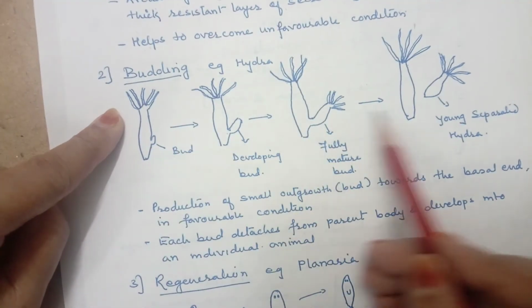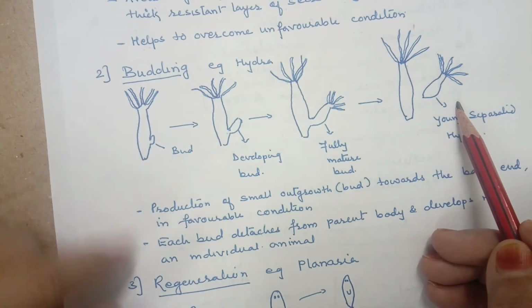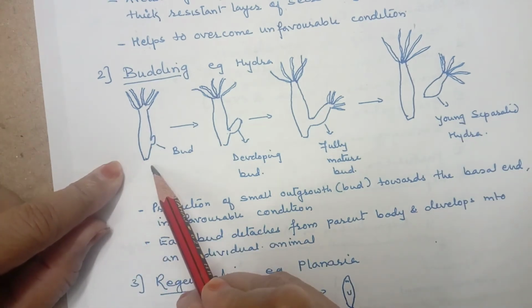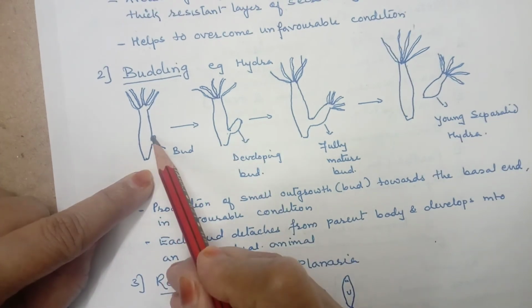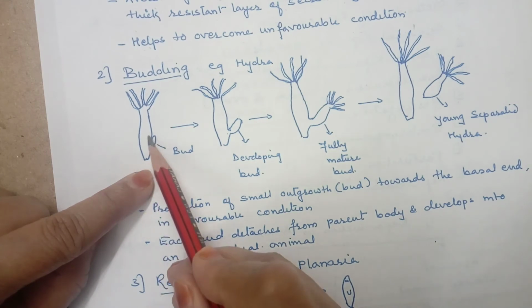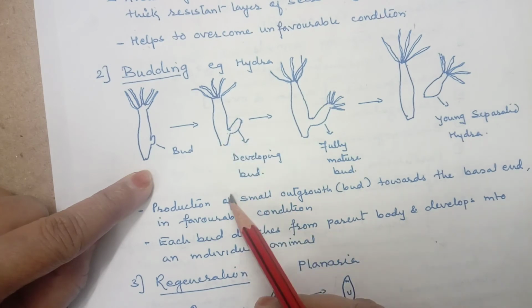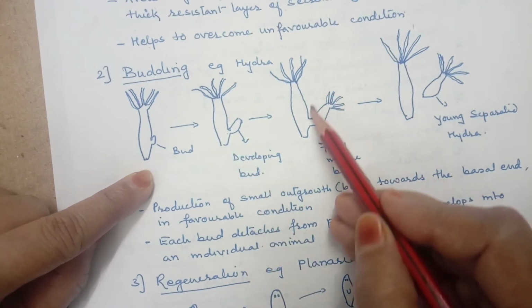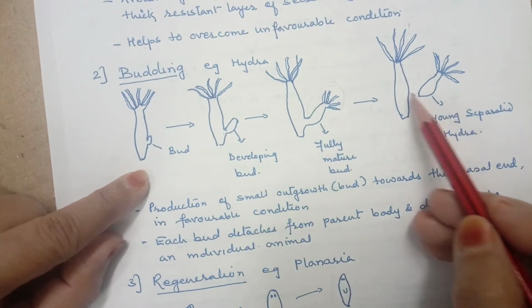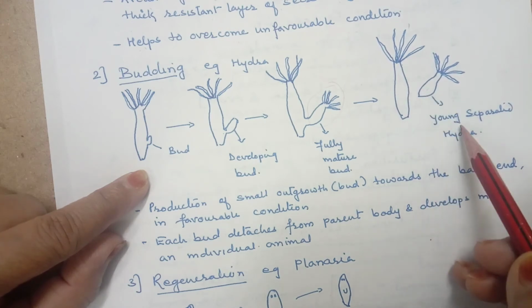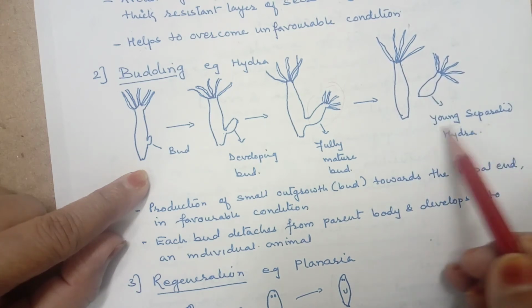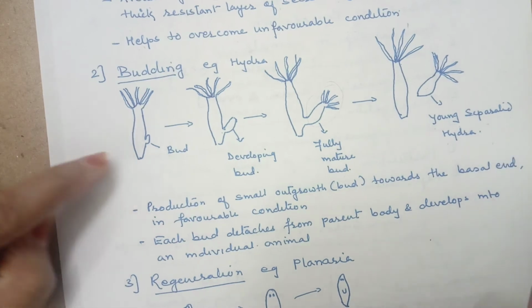Budding. If you see the diagram, this diagram is self-explanatory. This is the hydra, right? A small protrusion comes out from the lower part, or the basal part, of the body. This protrusion grows and develops into a bud. Then it develops into a fully matured bud, and then this bud gets detached from the body, and this detached one is a young separated hydra.